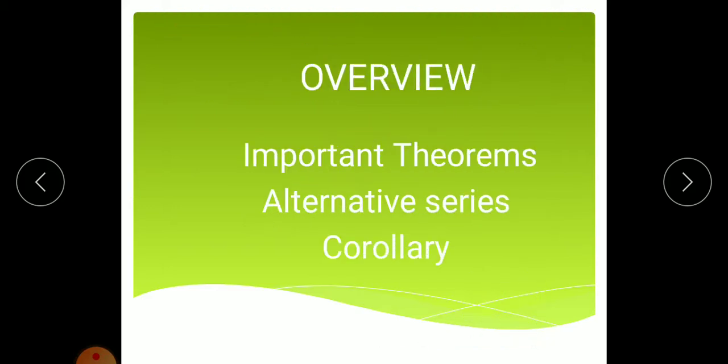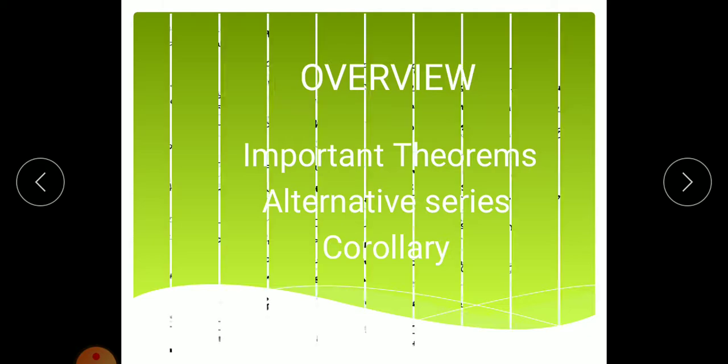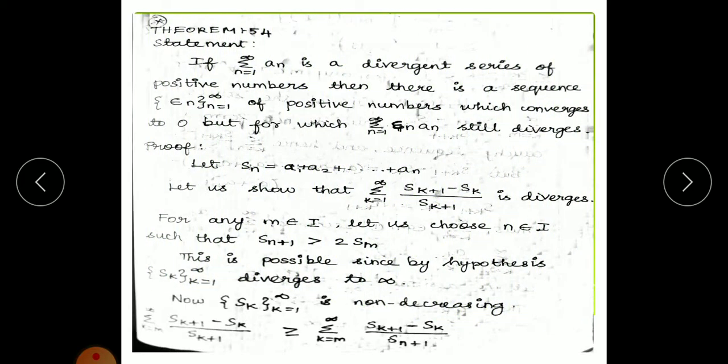Today we are going to see the important theorems as well as the alternating series and its corollary also. Okay, let us see the first important theorem, that is Theorem 54. If summation an is a divergent series of positive numbers, then there is a sequence epsilon n, where n lies between 1 to infinity, of positive numbers which converges to 0, but for which summation n equal to 1 epsilon n an still diverges. So what is given here?